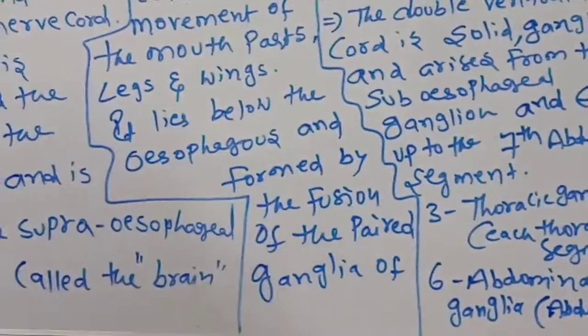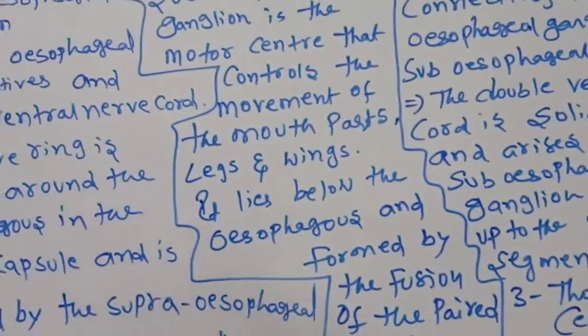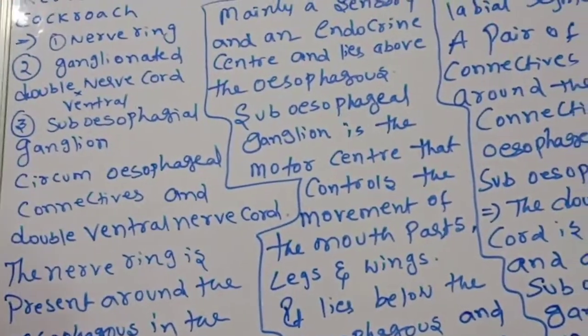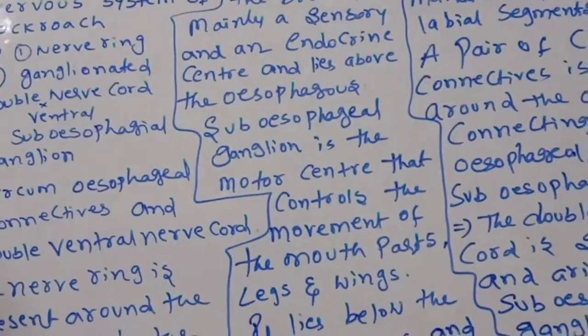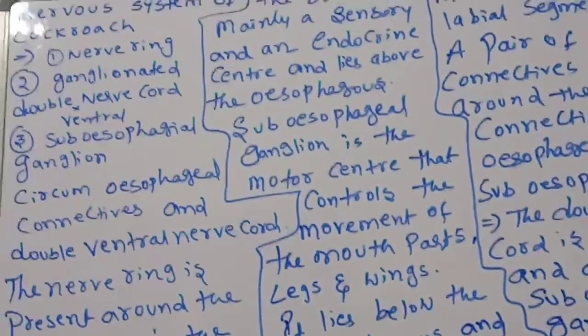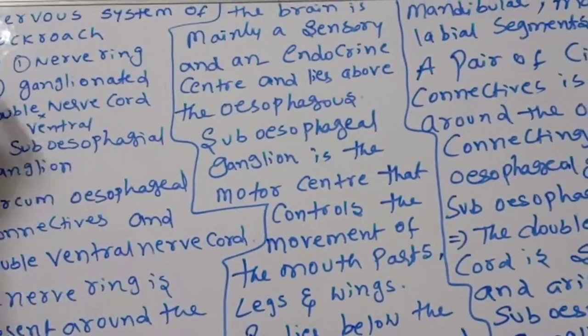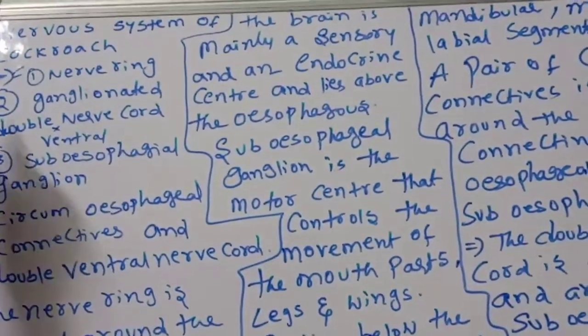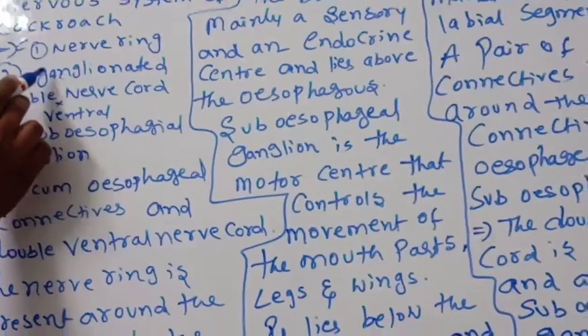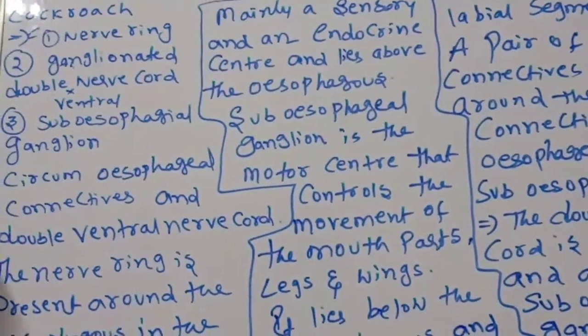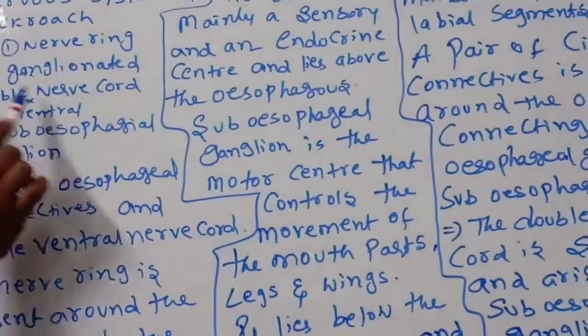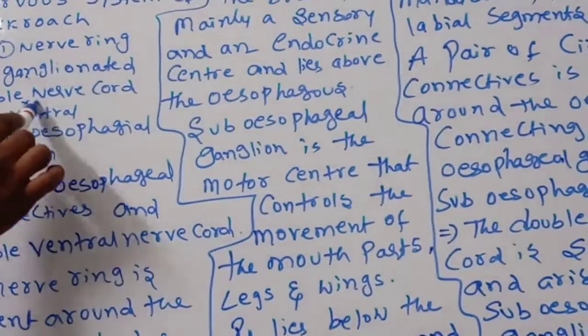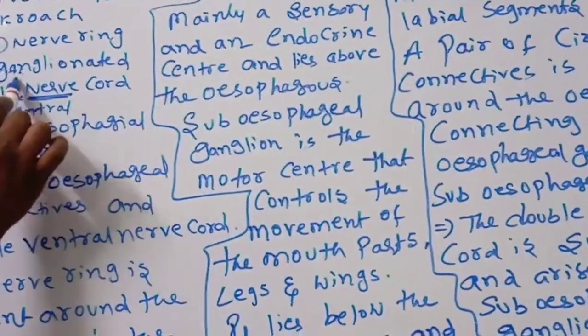Okay, children, observe very carefully. We are discussing the nervous system of cockroach. It consists of nerve ring. Ganglia, you know very well, means a group of neurons. Ganglionated double nerve cord. Nerve cord, here I am mentioning, not notochord.